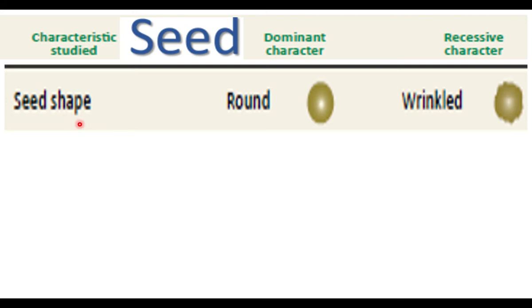Seed shape has 2 contrasting characters. One is round, where the seed is full, and the other is wrinkled. The seed has constriction on the surface. The round is a dominant character and wrinkle is a recessive character. The characters which appear more frequently are dominant characters and recessive characters appear less frequently.